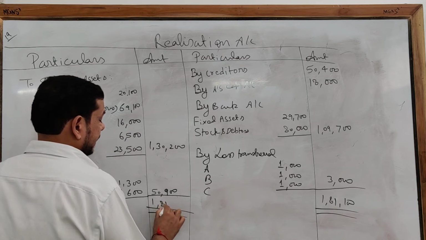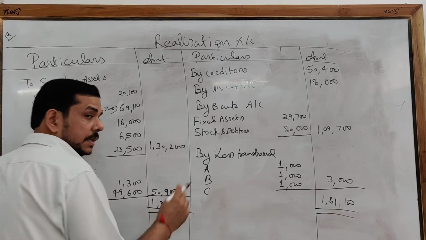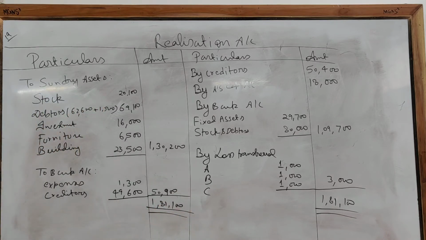Total is 1,81,100. Clear? So our realization account has been prepared.